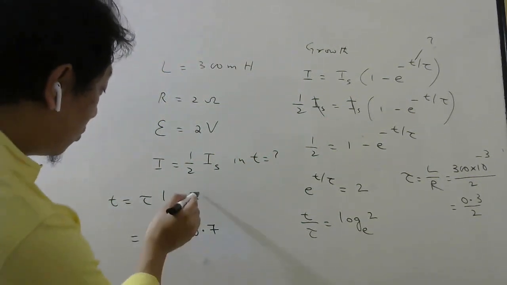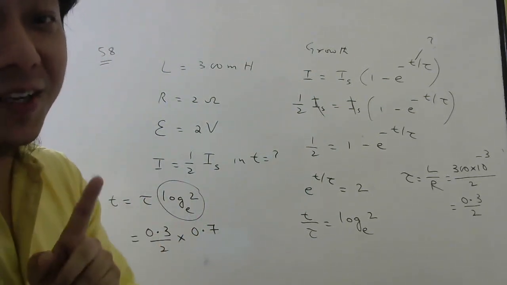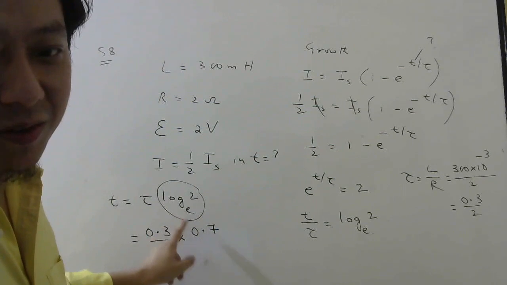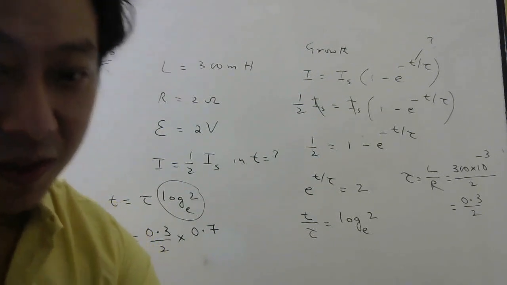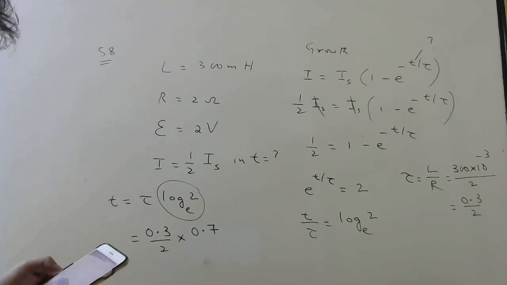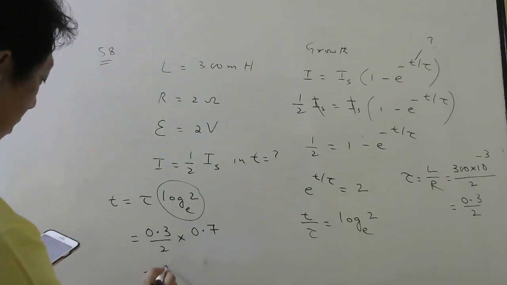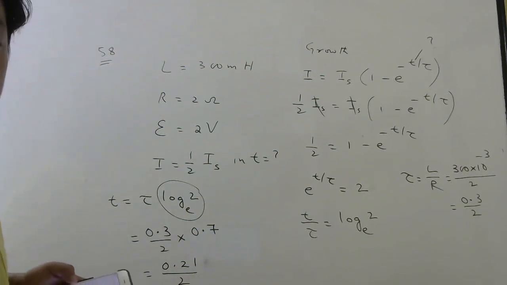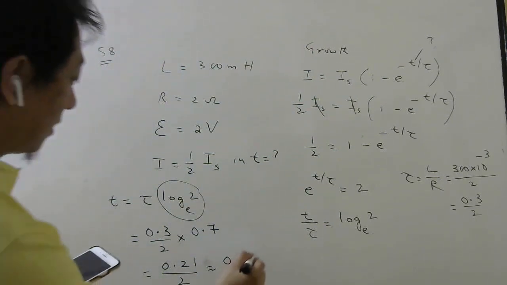The value of log 2 base e is very common in physics, but right now you may not be knowing because we have not done radioactivity. Once we do the radioactivity chapter, this number will be very common for us to remember. So it is 0.693 actually, but approximately I can write 0.7. So 0.3 into 0.7 divided by 2 will come approximately 0.1. It is given. So let's check. 7 3s are 21. So 0.21 divided by 2 will be approximately 0.1. So option B.